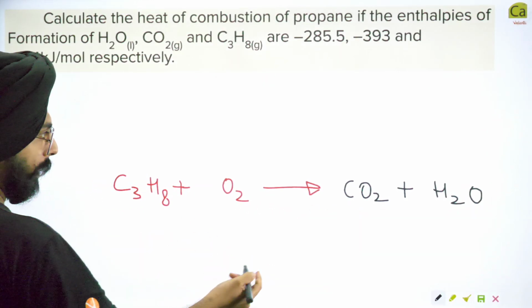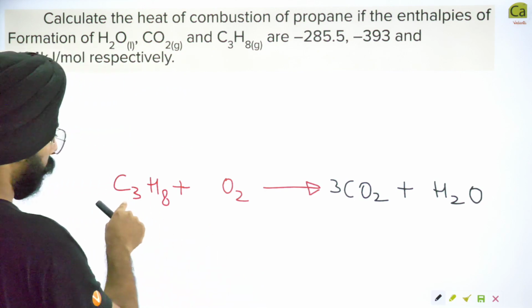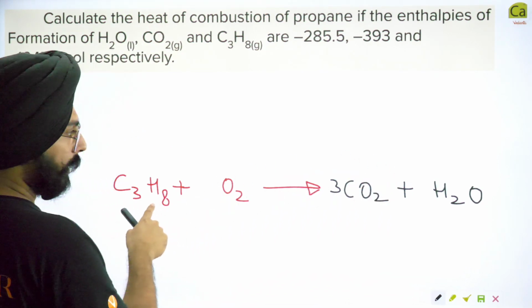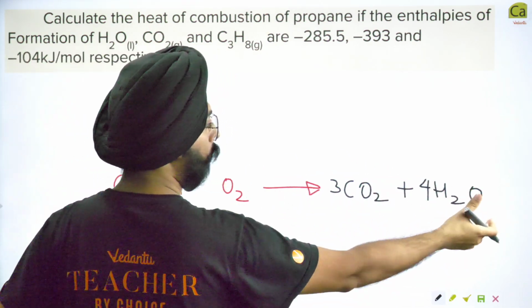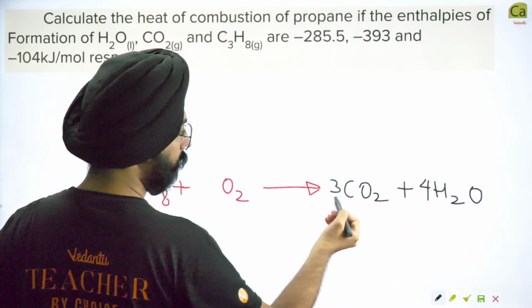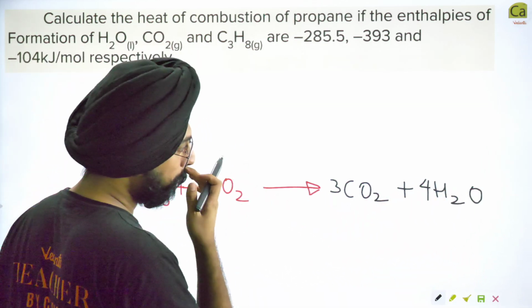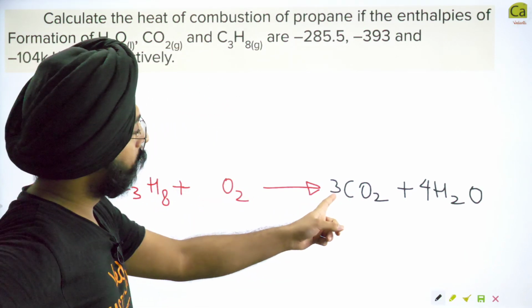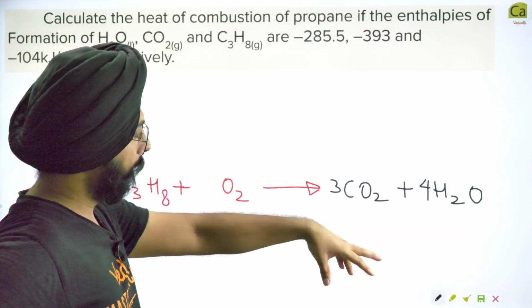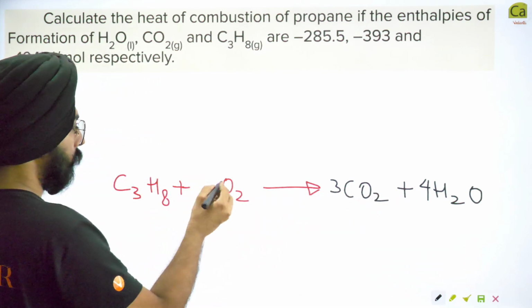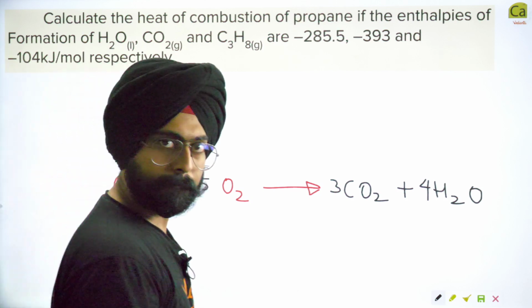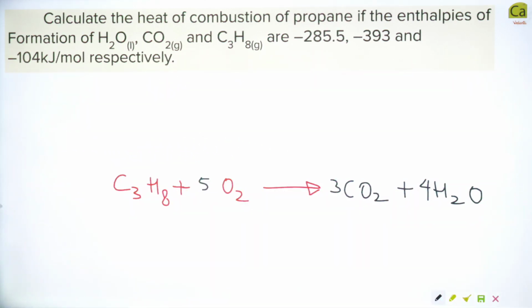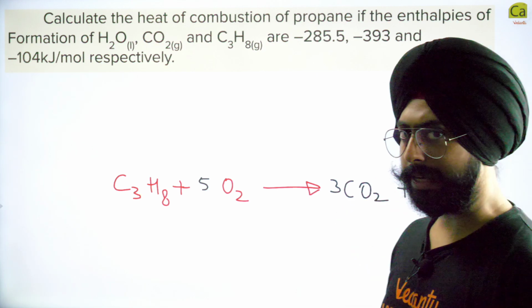So if I have to balance this reaction, this will be 3 times because 3 carbons are there. How many hydrogens are there? 8 hydrogens, so this will be 4 times. And how many oxygens do I have now? 3 into 2 is 6, plus 4 is 10 oxygens. So I will simply write 5. Is the reaction balanced? You can check. So this is how we balance this reaction.